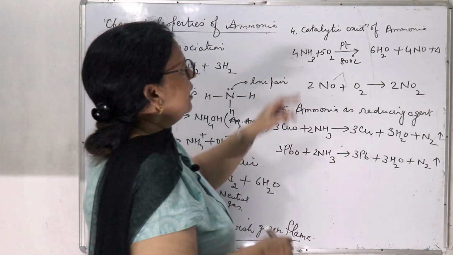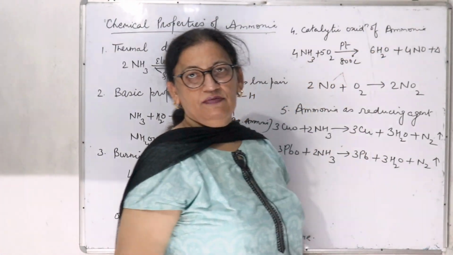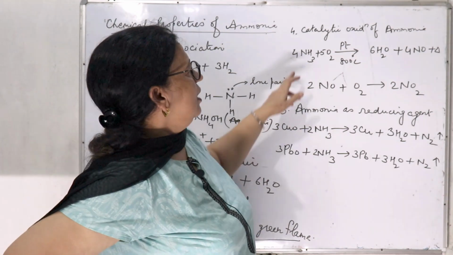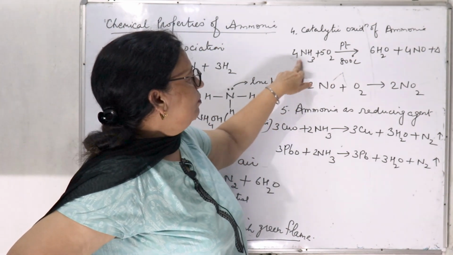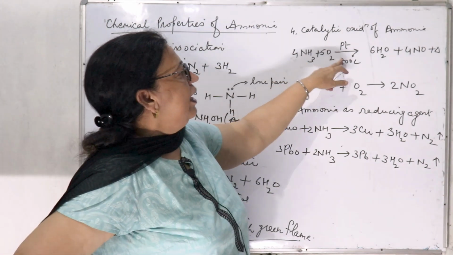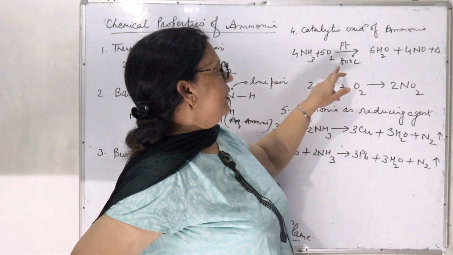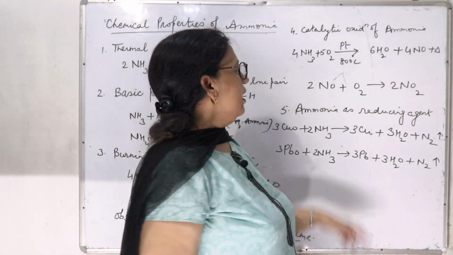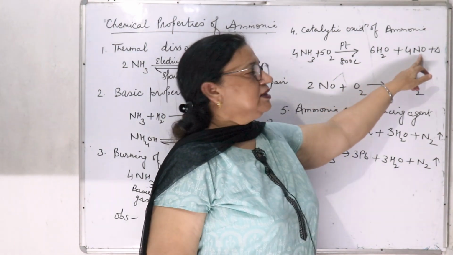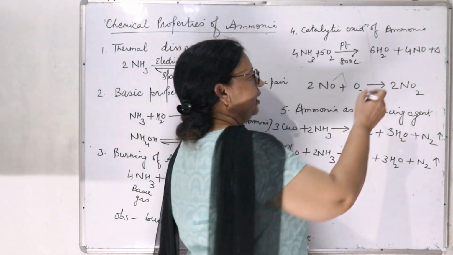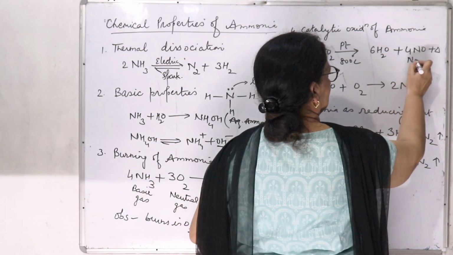Fourth one, that is catalytic oxidation of ammonia. When the catalyst is used, as this is oxidation, the reaction is with the oxygen, ammonia plus oxygen, and here the catalyst used is platinum, and the temperature is 800 degrees Celsius. Then it gives water plus NO. What is NO? That is nitric oxide.